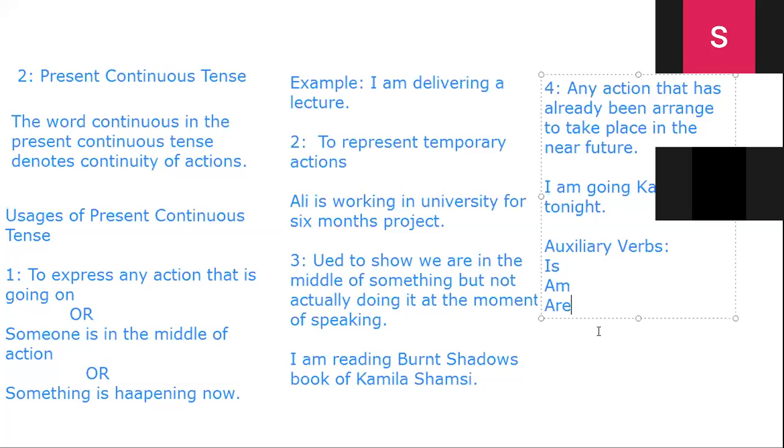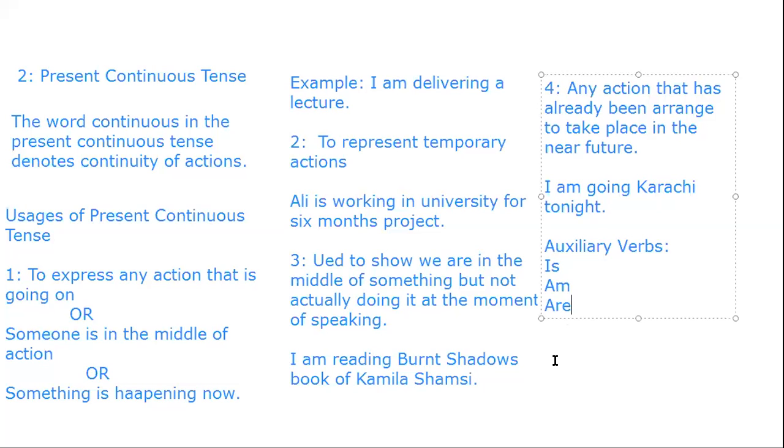Before going into the detail of these things, I would like to show you one or two pictures as well, where present continuous tense is represented and different types of examples are also given. So we should go for those pictures now.